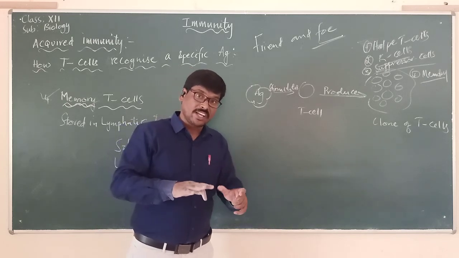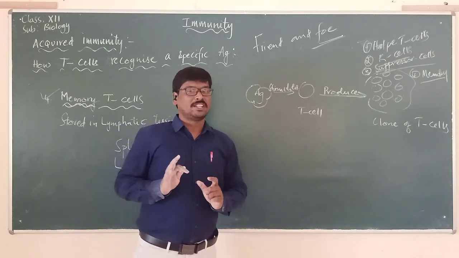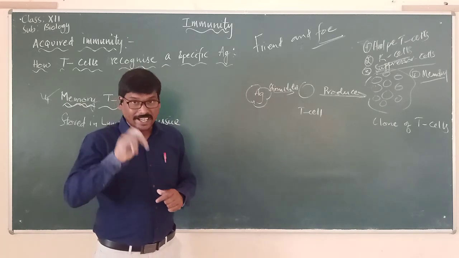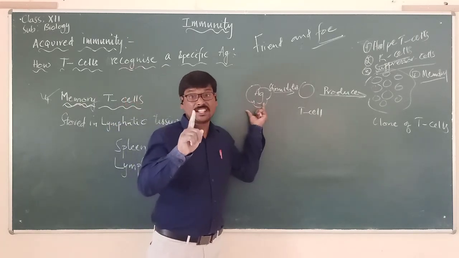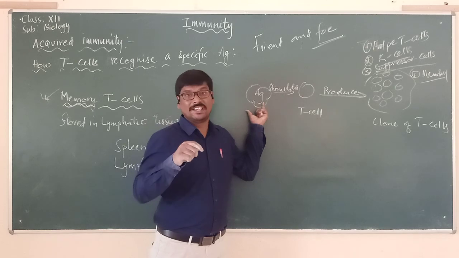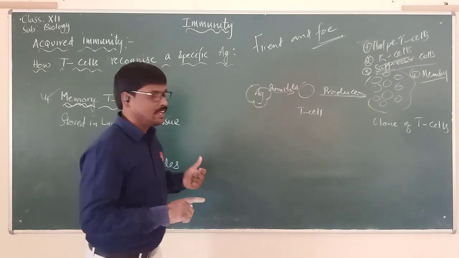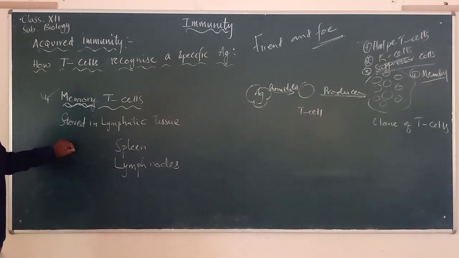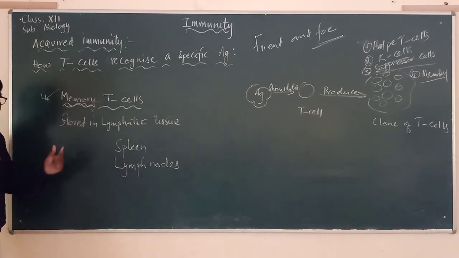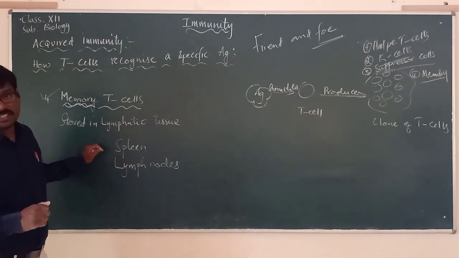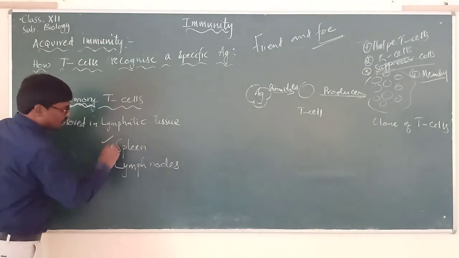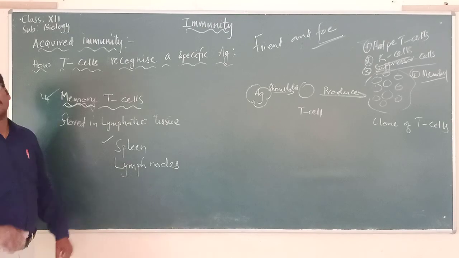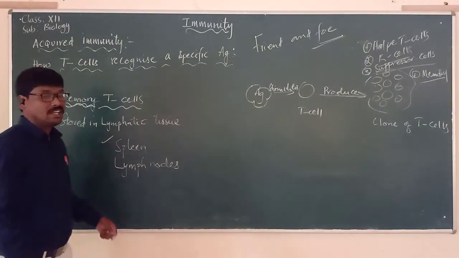And after destroying it, they turned up as memory T cells. They can remember what they fought for the first time. And second time, if that same antigen enters into the body, immediately they identify it and will try to destroy that particular antigen. That's why their name is given as memory T cells, and they are present mostly in the spleen and in the lymph nodes.